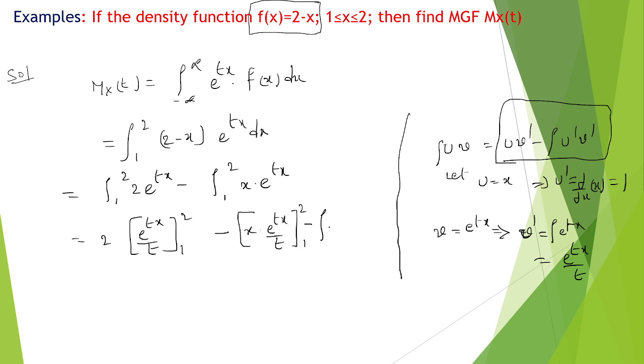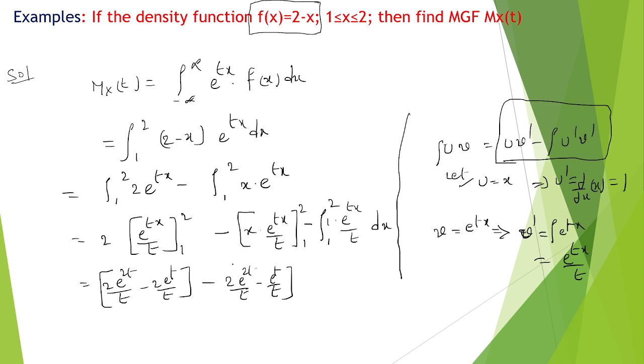Substitute the limits: 2 e power 2t by t minus 1 e power t by t, in place of x. This is the second term completed.